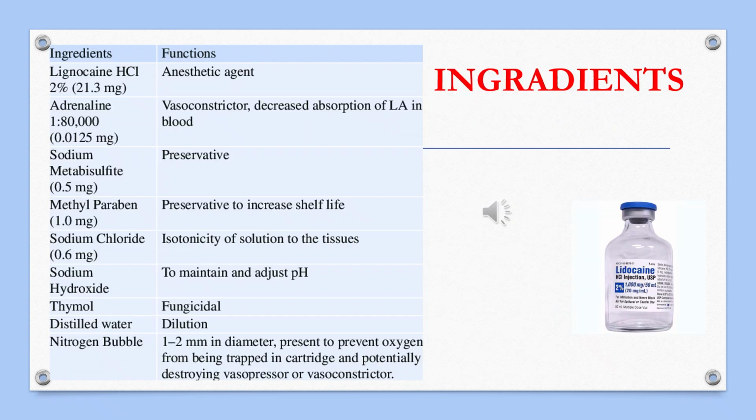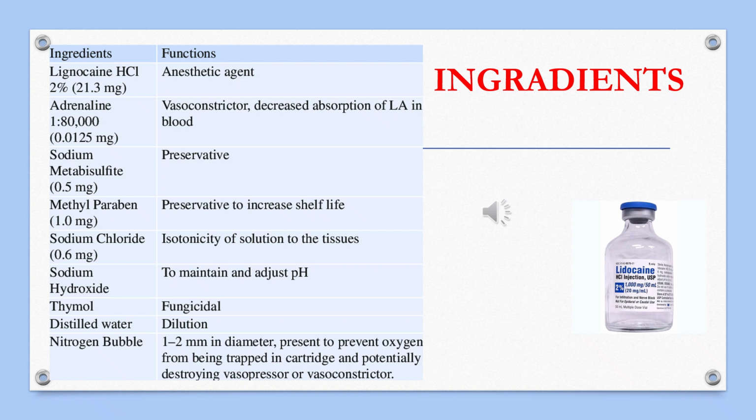Here are the ingredients in an LA solution which we commonly use. In a normally used local anesthetic solution, we have the local anesthetic agent, which is lignocaine hydrochloride, 21.3 milligram. Then we have the vasoconstrictor, which decreases the absorption of local anesthetic into the blood by causing vasoconstriction and provides us a bloodless field. It's mostly used as adrenaline at 1:80,000 concentration. Then we have a preservative in our solutions, sodium metabisulfite, 0.5 milligram, which reduces the oxidation of the adrenaline.